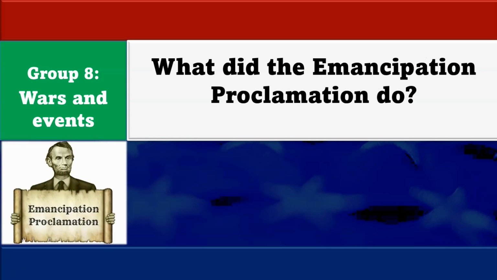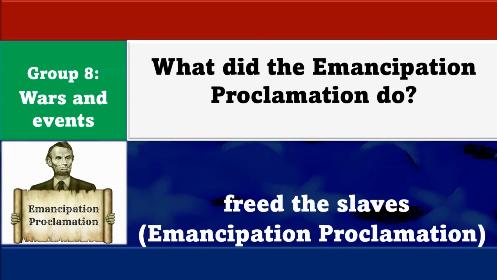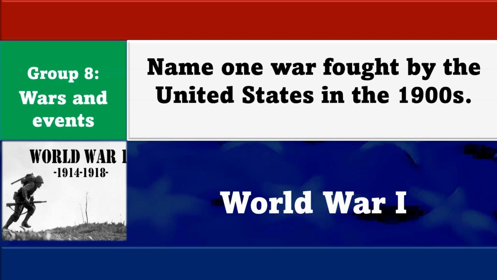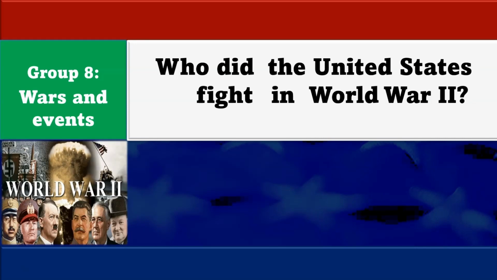Name one problem that led to the Civil War. Slavery. What did the Emancipation Proclamation do? Freed the slaves. Name one war fought by the United States in the 1900s. World War I. Who did the United States fight in World War II?